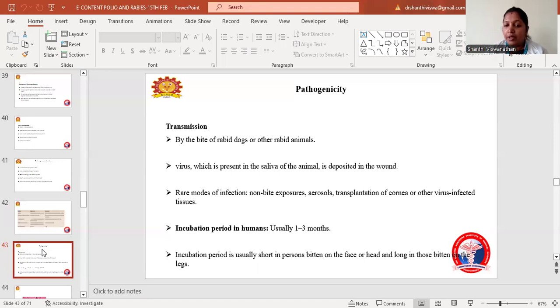It is usually short in persons bitten on the face or head, and long if bitten on the legs.